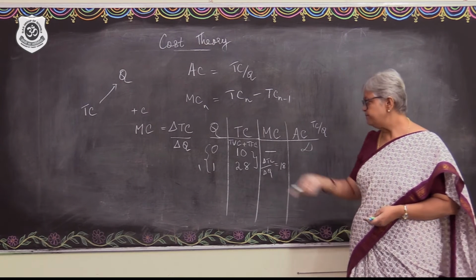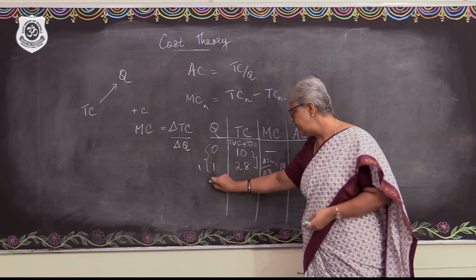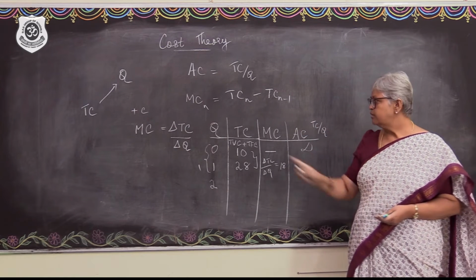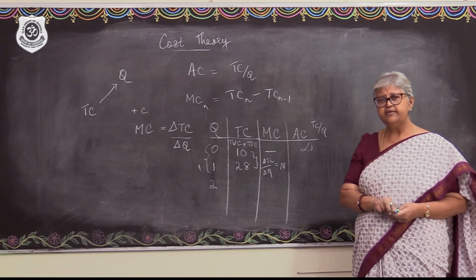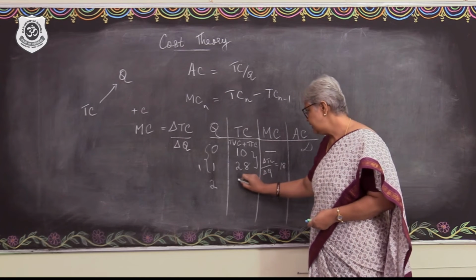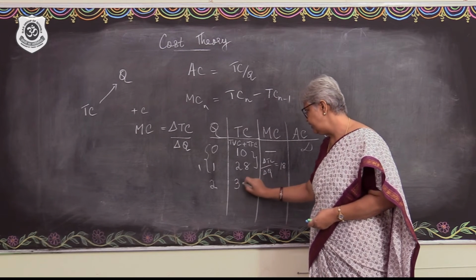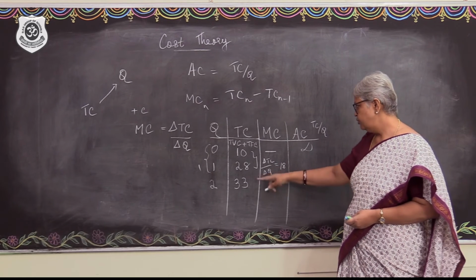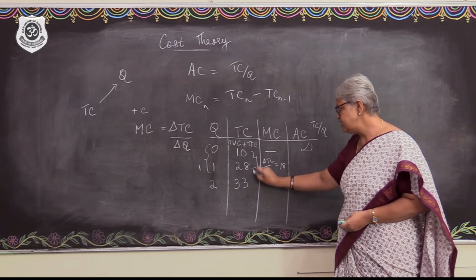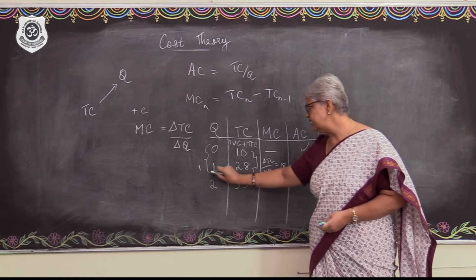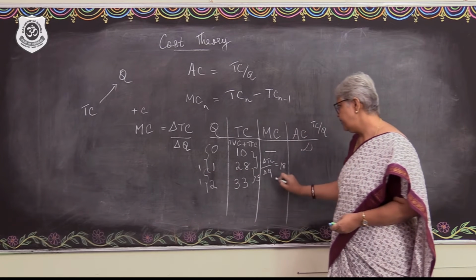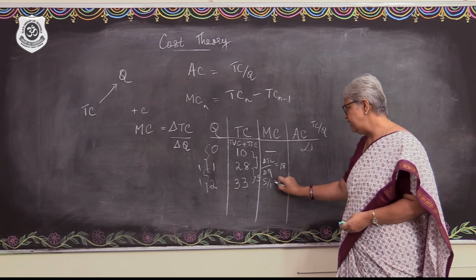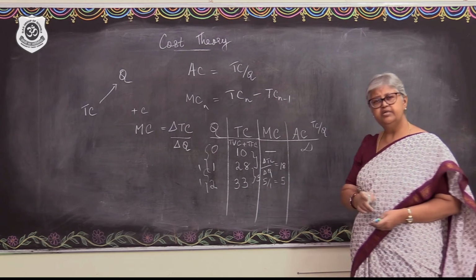Then to produce the next level of output, again there is going to be some amount of total cost incurred. So let's say that is going to be 33. So what is the change here? The change is by 5, and here the change is by 1. So this is going to be 5 by 1, and that's going to be 5.